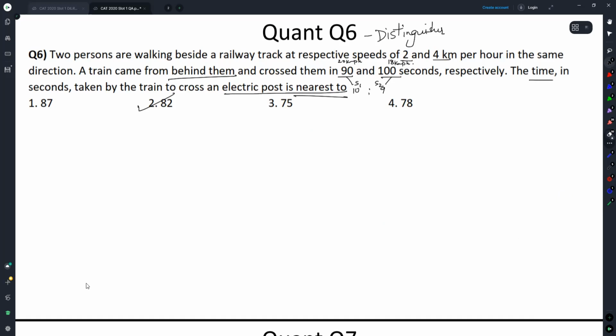Whatever way. Let us go and do it slowly now. Two persons are walking beside a railway track at respective speeds of 2 and 4. This is a railway track. One person is going this way at the rate of 2 km/h. The other person is going this way 4 km/h. A train came from behind and crossed them in 90 and 100 seconds respectively.